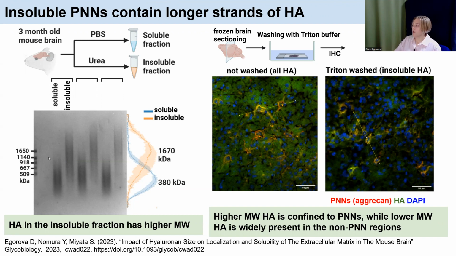To further confirm that PNNs contain insoluble HA, localization of soluble and insoluble HA in the brain was assessed by staining brain sections pre-washed with Triton buffer to remove all but insoluble components. We found that insoluble, higher molecular weight HA was mostly co-localized with PNNs, while soluble, lower molecular weight HA was present throughout the tissue outside of PNNs.